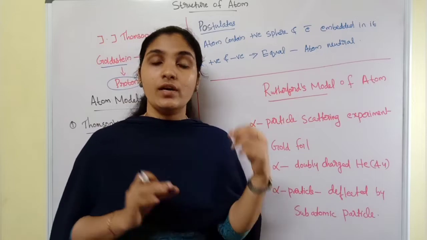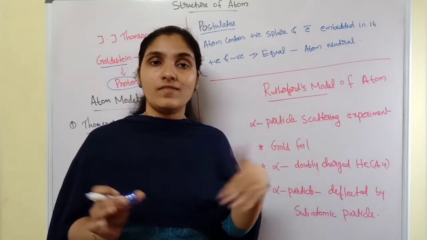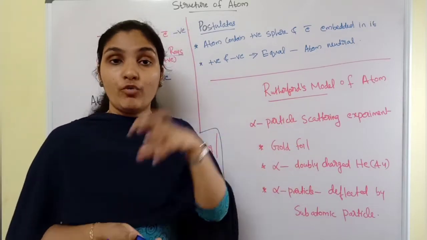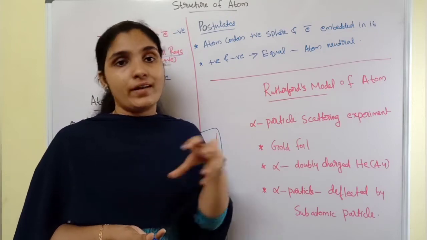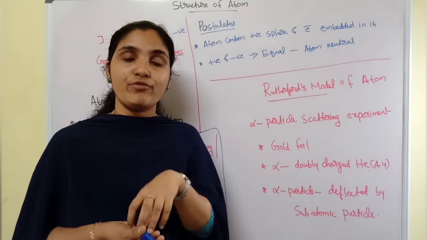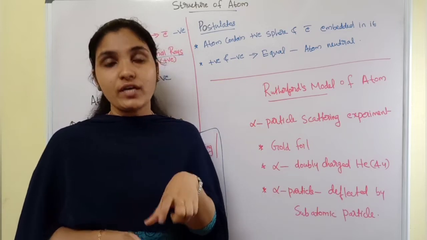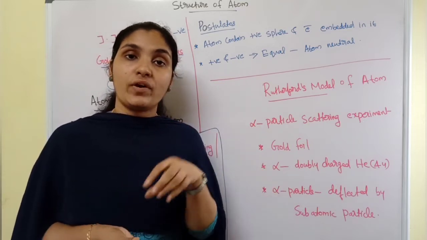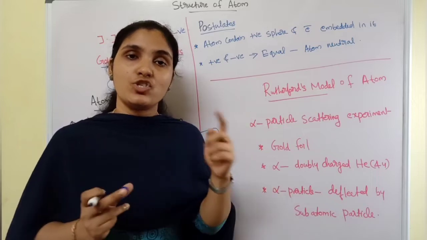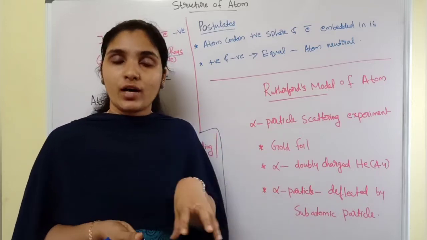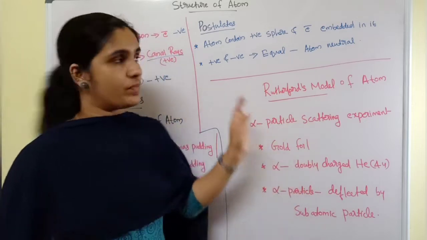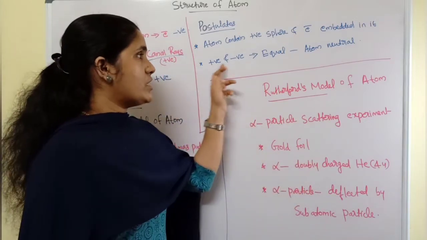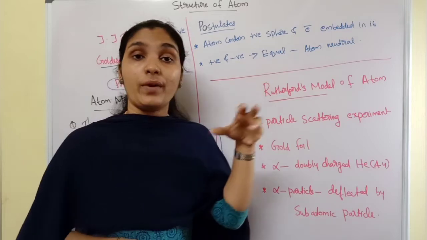His finding was, an atom contained a positively charged sphere where the negatively charged particles were embedded in it. Like how the dry fruits are embedded in a Christmas pudding, just like that the electrons were embedded in a positively charged sphere. Or how the dry seeds exist in this watermelon. Okay. And the second thing, positive and negative charges should be equal.